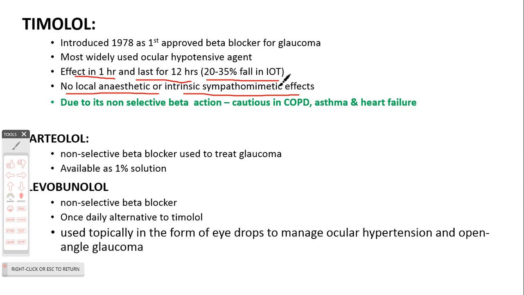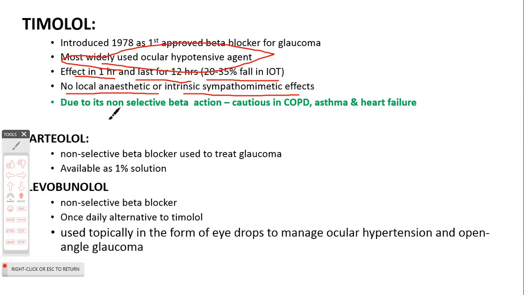One good thing about timolol is that it has no local anesthetic or intrinsic sympathomimetic effect, and the effect starts within 1 hour and lasts for up to 12 hours, and it can lead to around a 20 to 35% fall in intraocular pressure. Because of these advantages, it is most widely used as an ocular hypotensive drug.